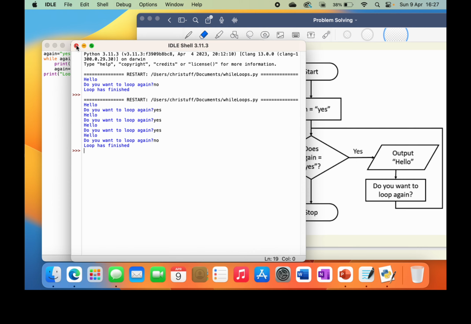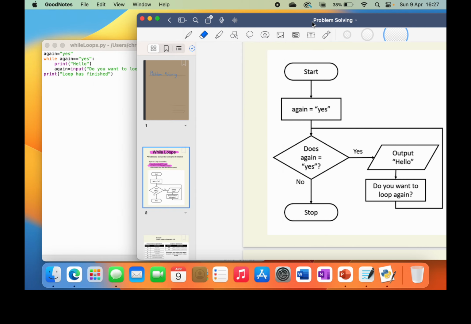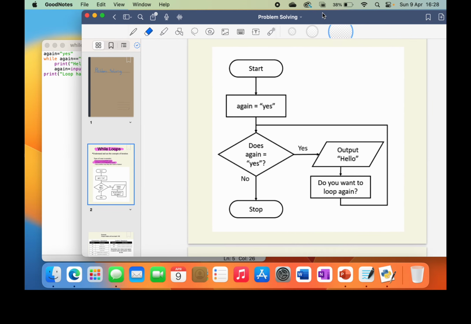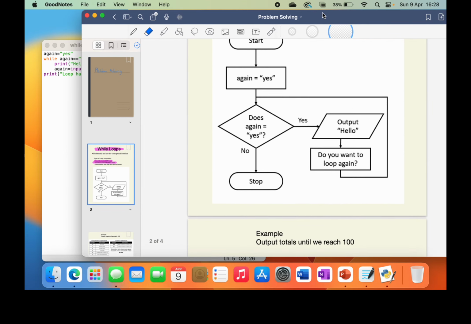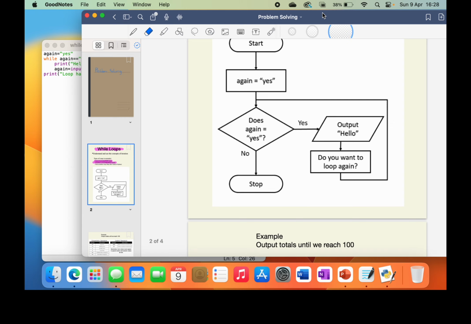Okay, so that is a loop, but let's have a look at a couple more examples just to make sure we get it properly. If we have a look at this one, I just want to write a quick program that will output totals until we reach 100. So I'm going to set a value to 0, and then I'm going to ask someone to input a value.